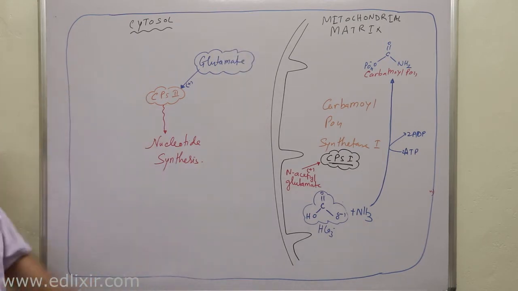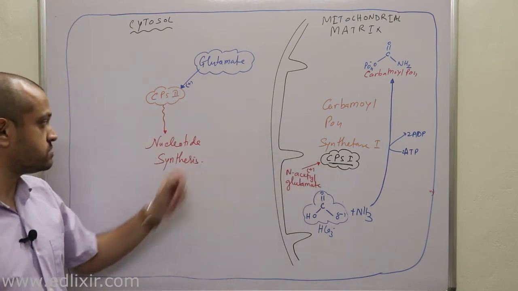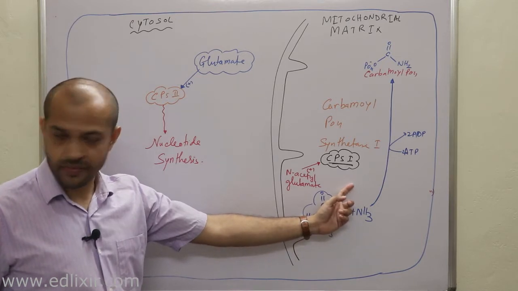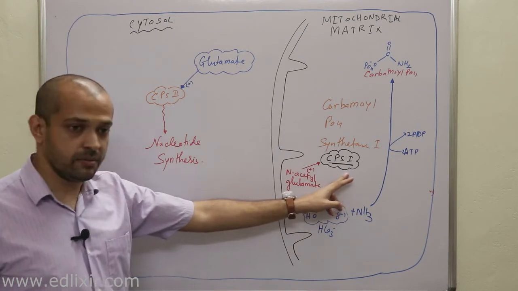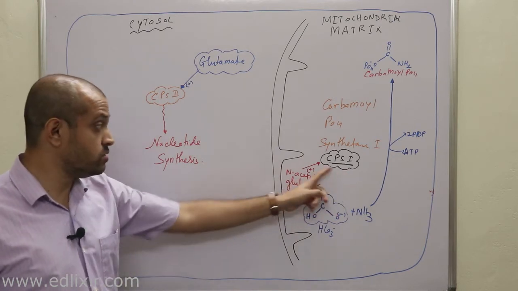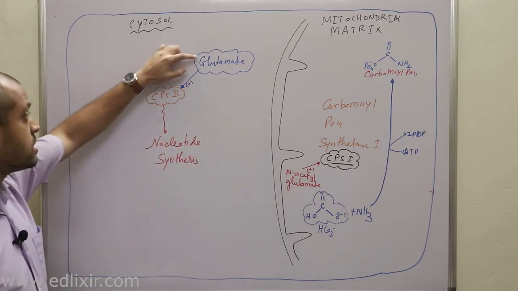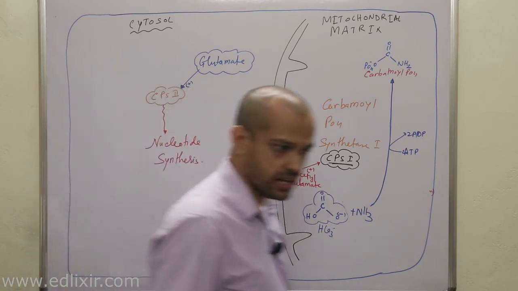So there are two differences mainly. CPS1 is used for the urea cycle, but CPS2 is used for nucleotide synthesis. The N-acetyl portion is absent in CPS2.